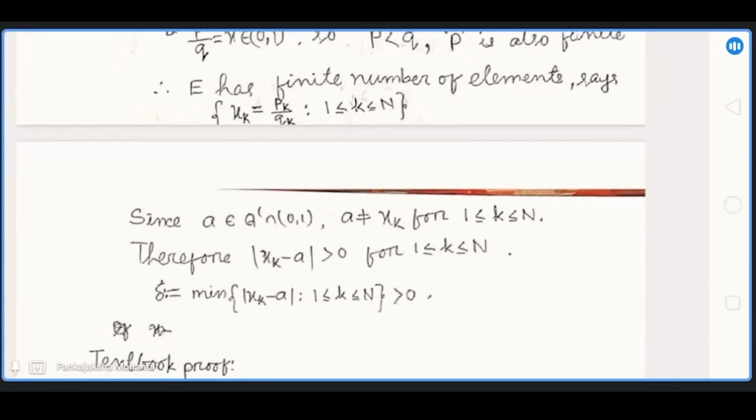Now we are choosing delta. Delta is the minimum of the modulus of xk minus a, and it is strictly positive. So if we choose this delta, then our bad elements are eliminated from our domain.